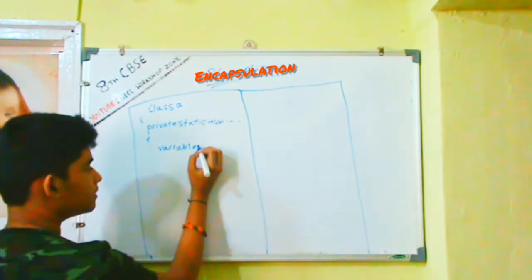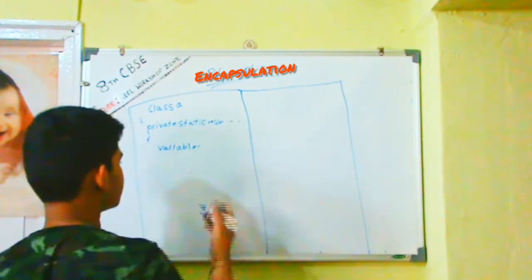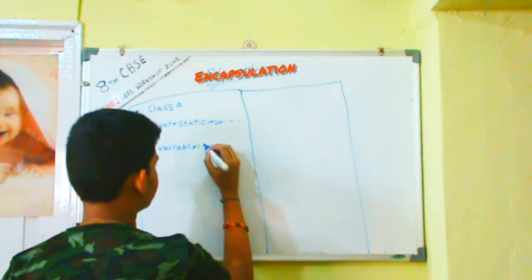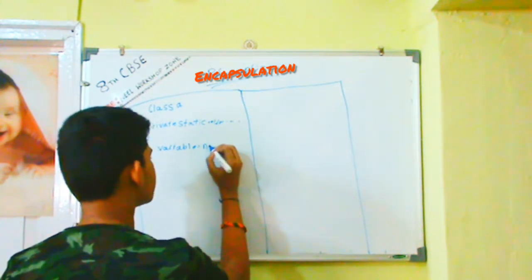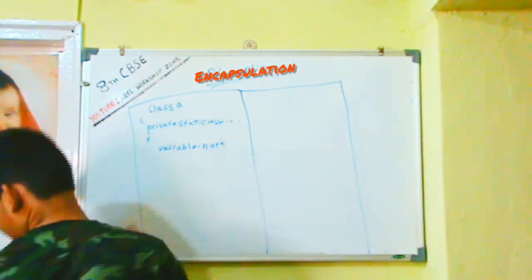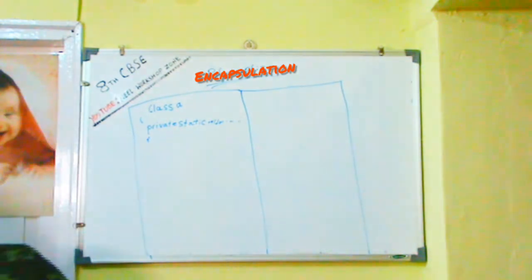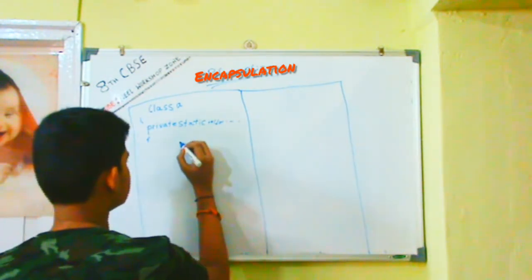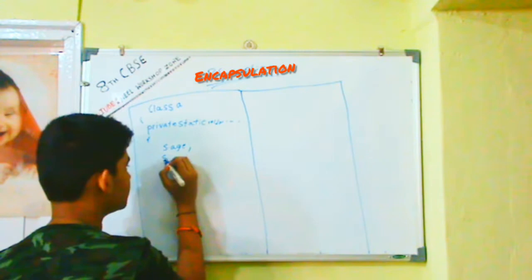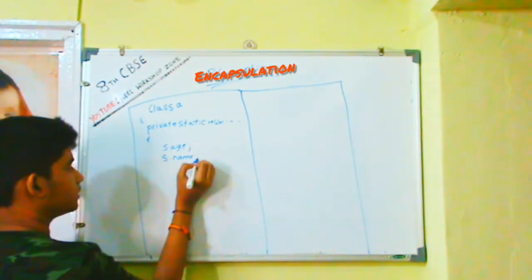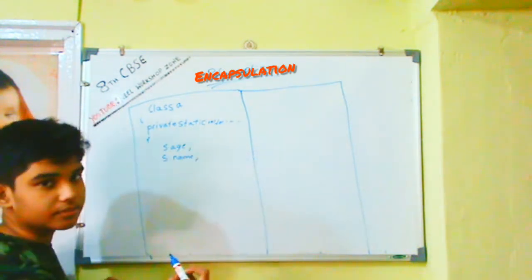Let's make a variable. Yeah, you know what, let's write a new one. Okay, so let's write age, this is just an example, and name. So this is s.age and s.name. So this is private, right?